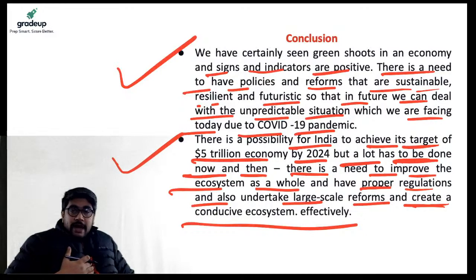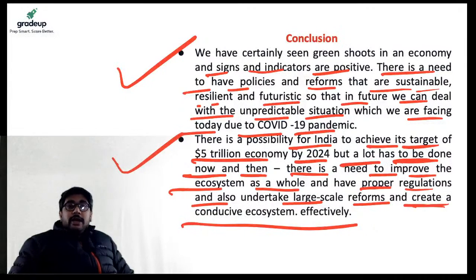So the government will have to take its responsibility as a facilitator. We'll need to encourage private individuals, private investors, private enterprises to take up business activities to provide solutions to the challenges that we see in the business environment today. And this can really help the economy transform in a much more efficient way towards the $5 trillion economy mark, right?